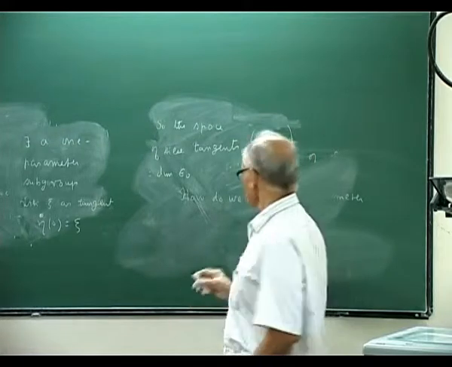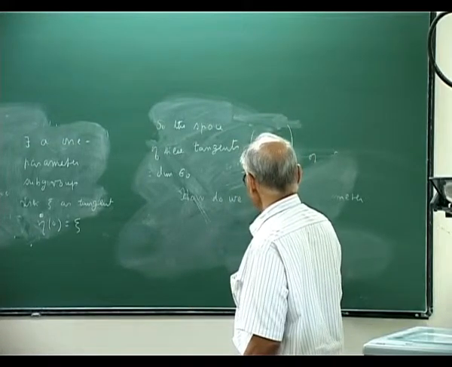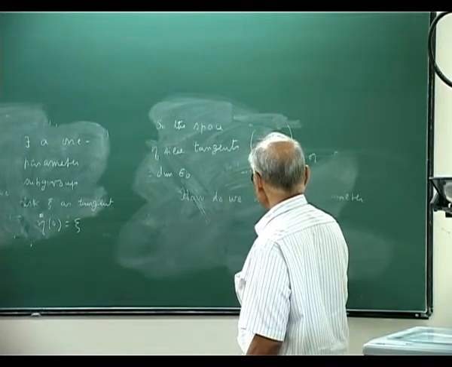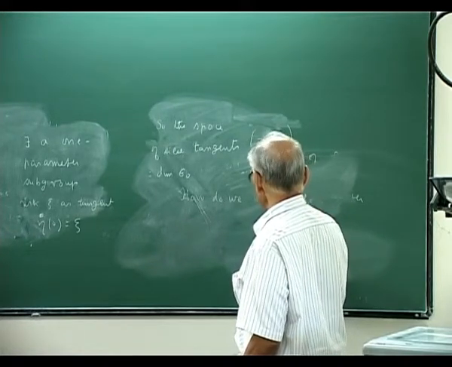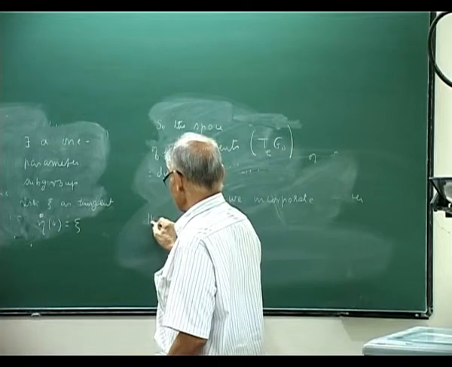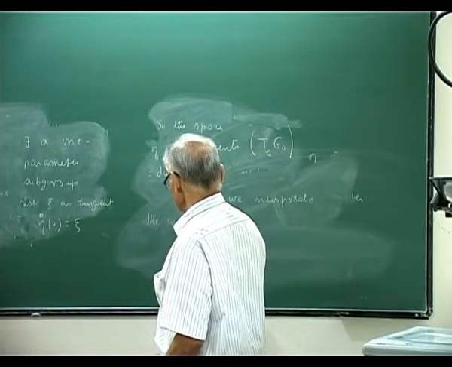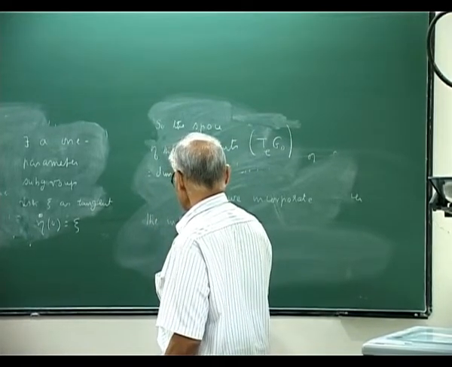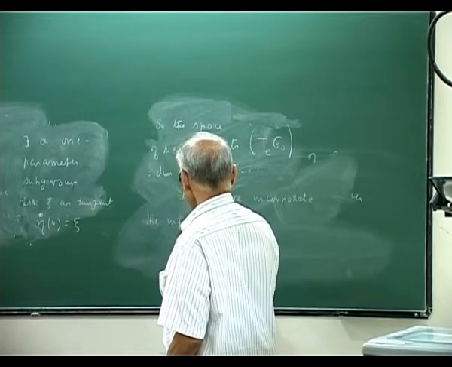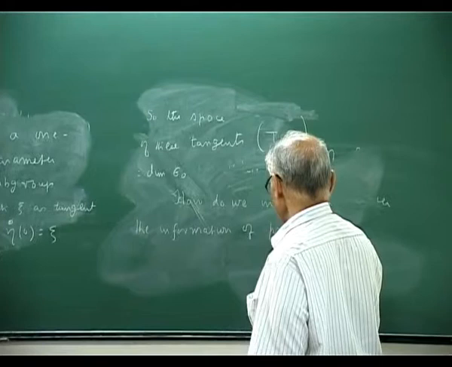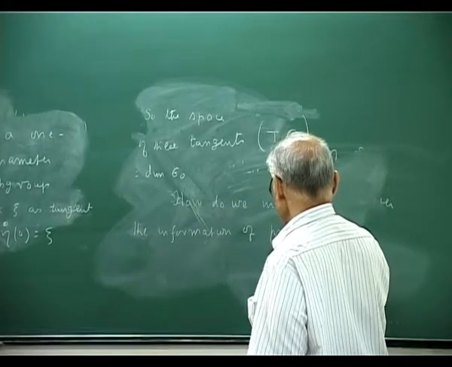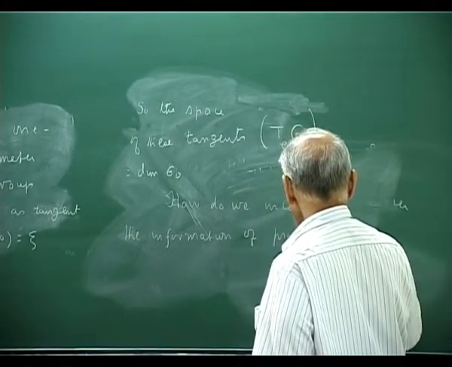So how do we incorporate the information of the product rule on G0?